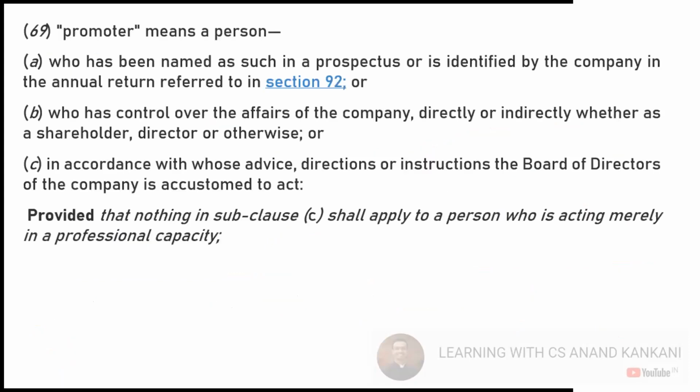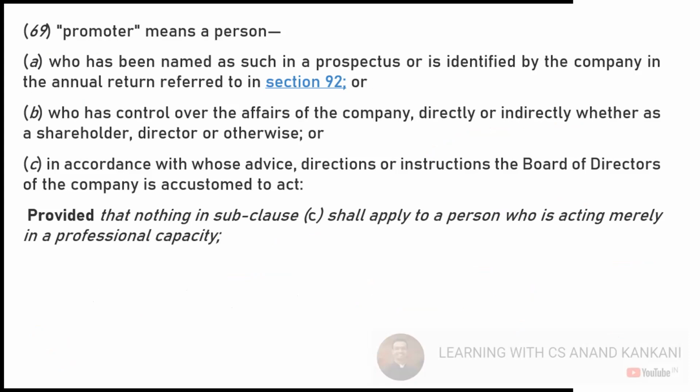We have the definition of promoter. So the definition of promoter that we normally study is what? It is basically the one who conceives the idea for incorporation of the company. He's the one who is behind the company, who is the one who actually incorporates the company. So all those things that we have to cover here.